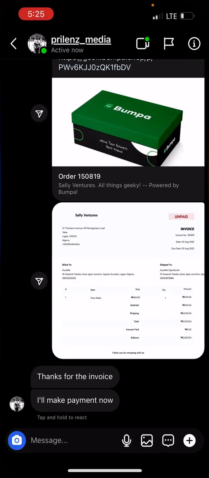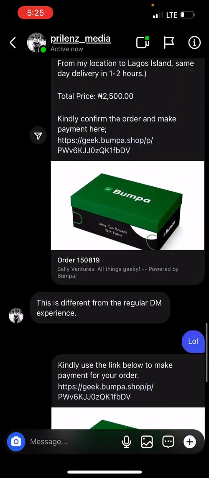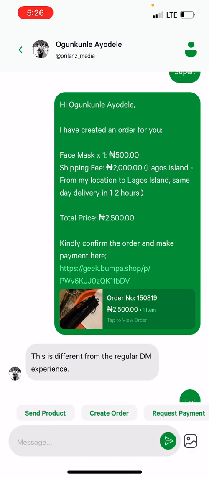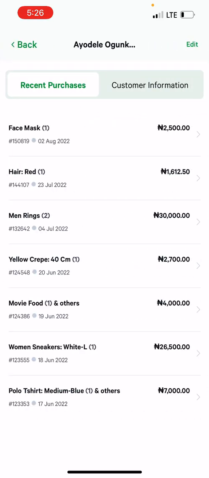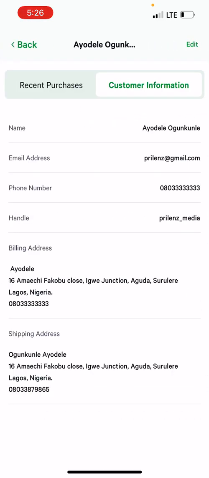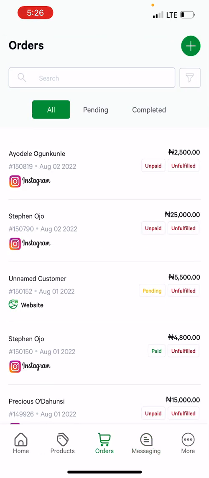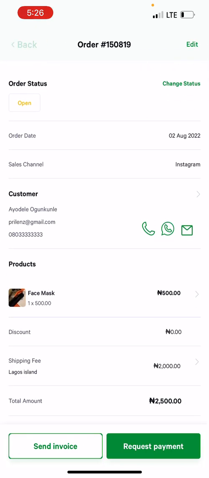If I was on Instagram, it would be difficult for me to even get this invoice image, or create the invoice or record the sale. But now I'm doing everything right there in the chat. I can also send him images like I did here, and see all the records of my orders and my customer information. All of this information is available to me. And when I go back to my order list, you can see the order I recorded is already here, with the details of the order captured.